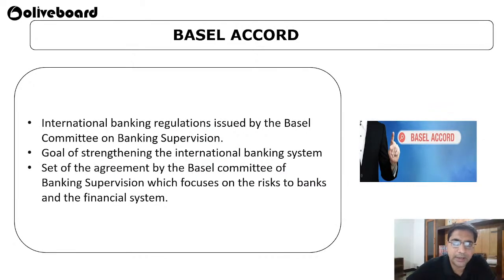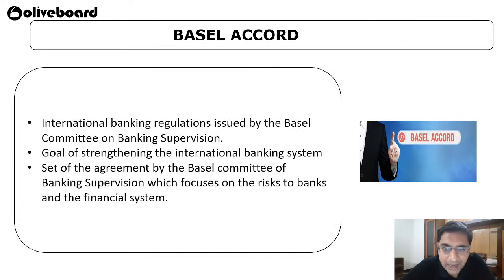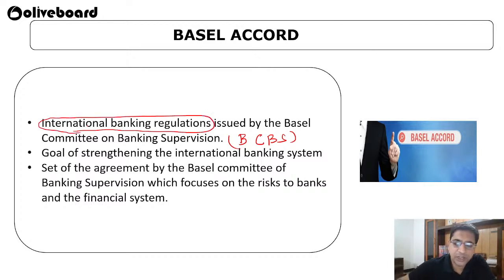Okay, now we start with our Basel Accord. So now we have gone through the definitions, and now we are actually moving into the topic. The Basel Accord is an international banking regulation issued by the Basel Committee on Banking Supervision, called BCBS. These are international banking regulations that set out what regulation banks in all countries have to maintain.